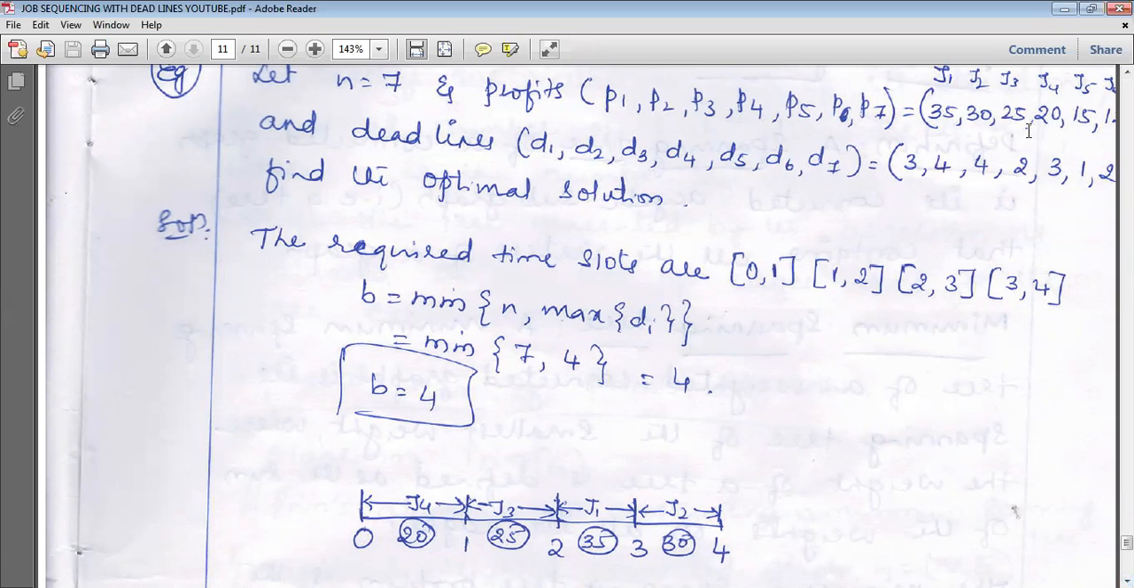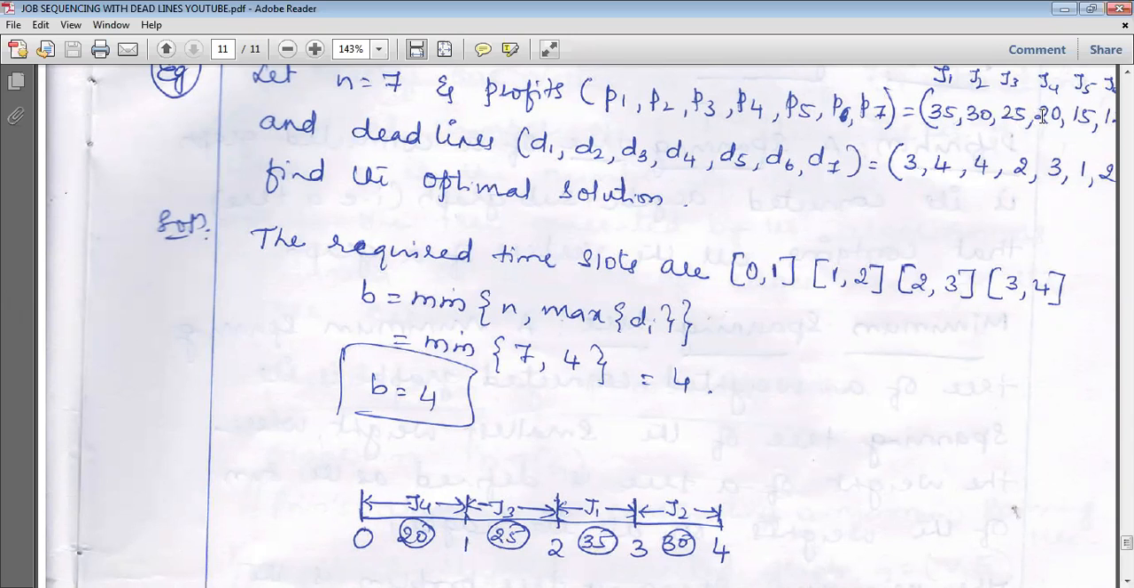Next job is, sorry, J3 job. So profit is 25 and the time slot is 4. 4 means I have to allot 3 to 4. But 3 to 4 is already full. I'll check for 2 to 3. 2 to 3 is also full. But I'll go again and check for 1 to 2. Yes, 1 to 2 was free. So J3 will be allotted to this 1 to 2 slot. So we can come in the downward direction. We can't go in the upward direction to allot the slots.